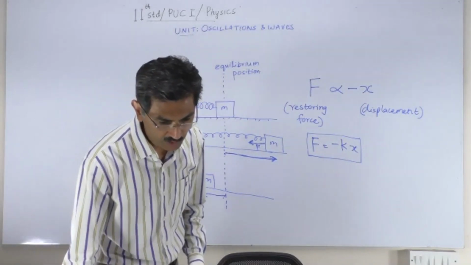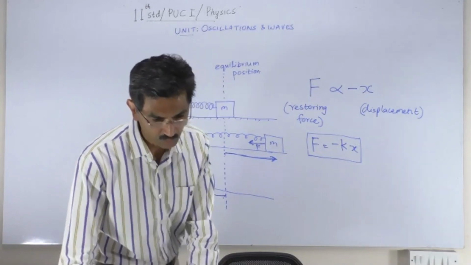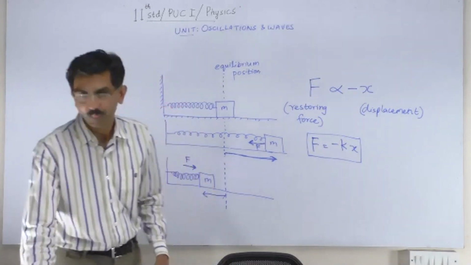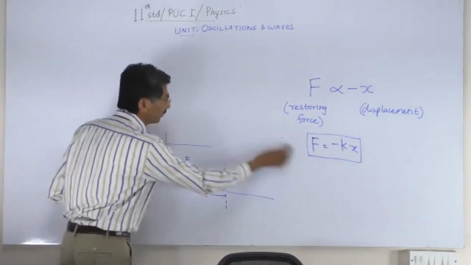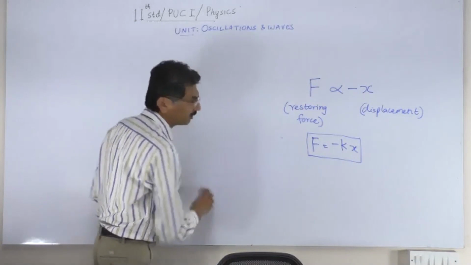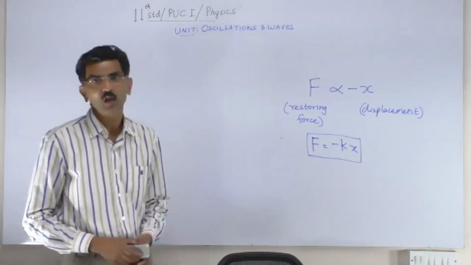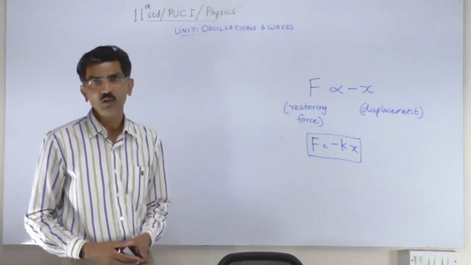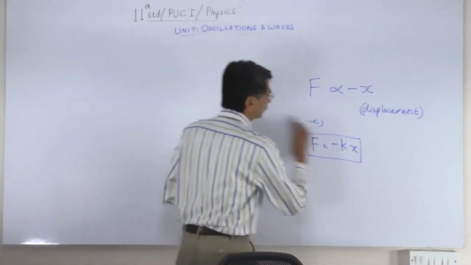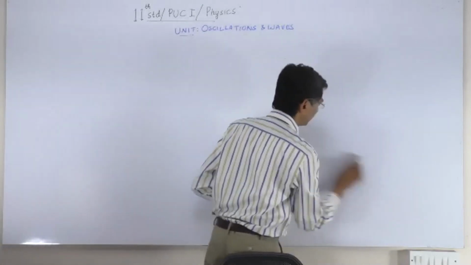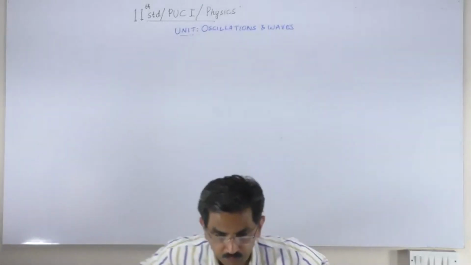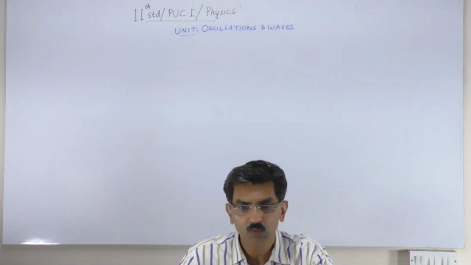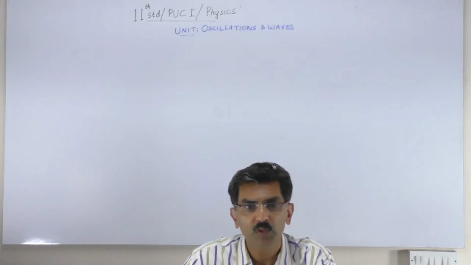Now let us derive the equations that will allow us to accurately define or describe the movement of the body which is executing simple harmonic motion. Let me show this picture to you, and then we will come back to our discussion on the board.